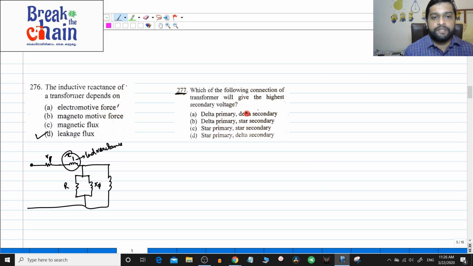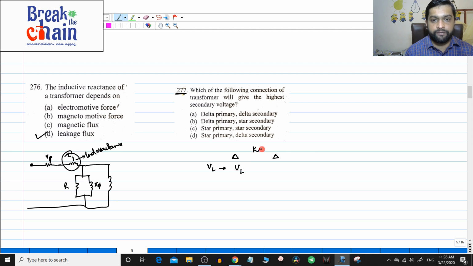What is the question? Which of the connections will give the highest secondary voltage? So if you are applying voltage of VL in the input, which will give the highest voltage in the secondary side? The first is delta. You are applying VL voltage. I have told you the procedure for how to calculate this already. First you convert into phase voltage. In a delta connection, line and phase are the same, so it will be VL.